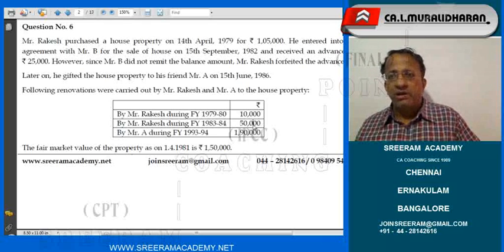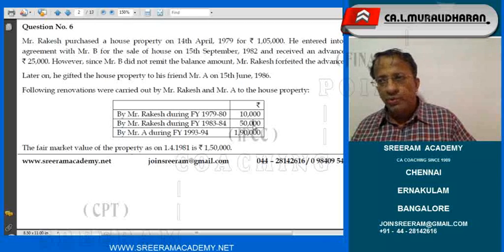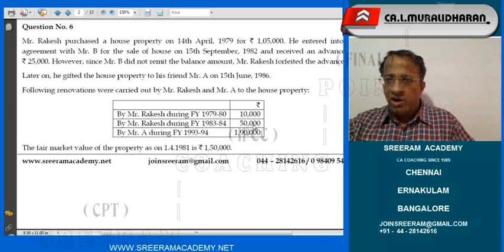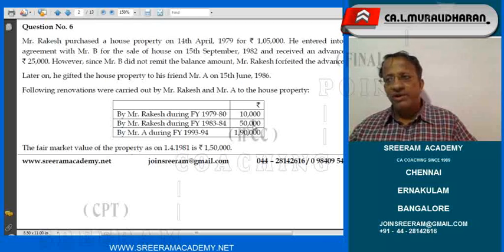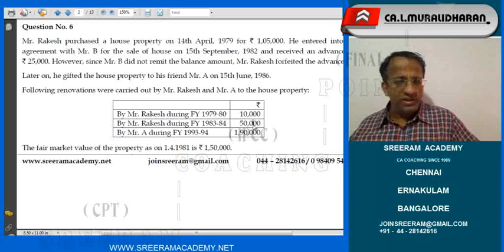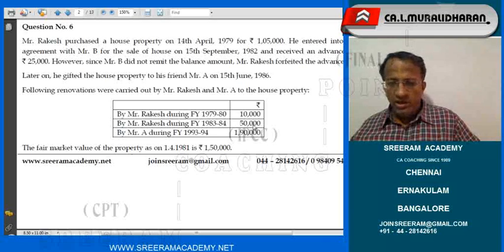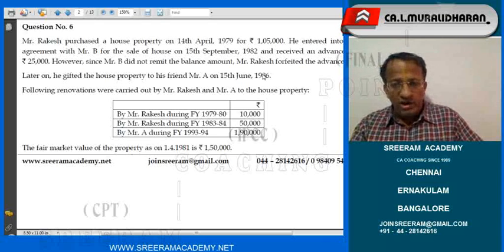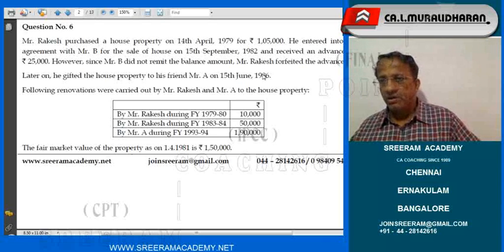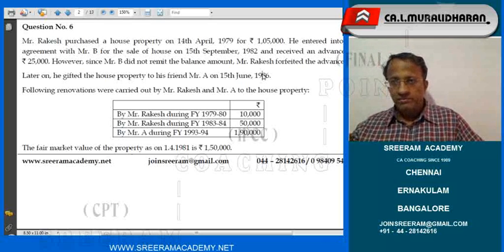Yes, this matter is to be considered. So, cost to the previous owner would mean not only the original cost of construction, but also subsequent renovation, whatever he made; that will also be captured. But for this 50,000 rupees, the index taken up should be the one prevailing for 86-87 only. Are you understanding, all of you? Because the amount was spent by the previous owner.